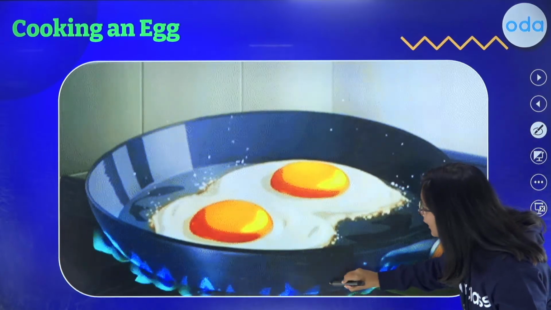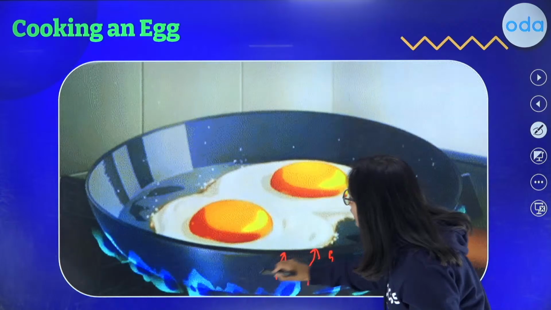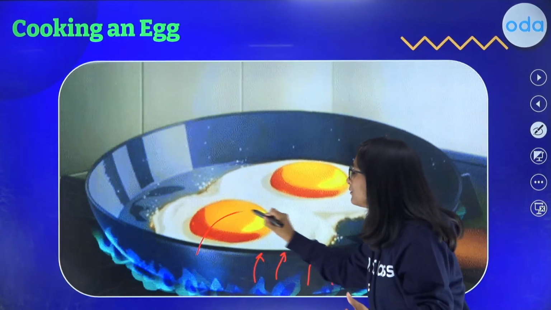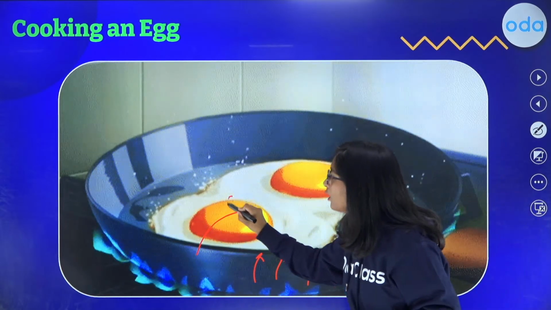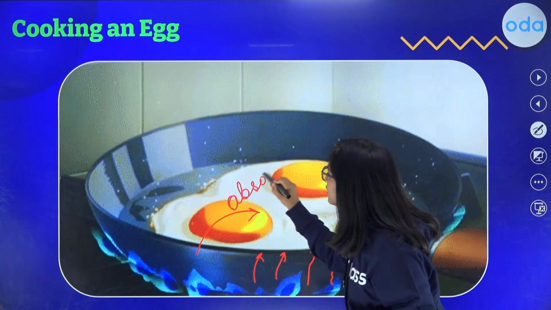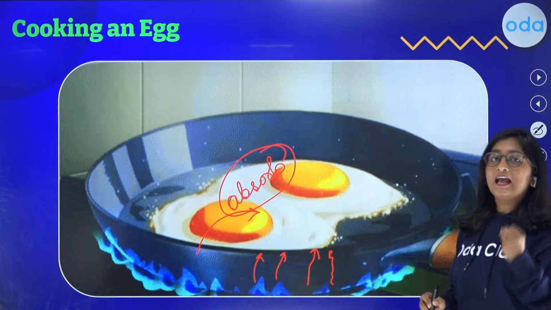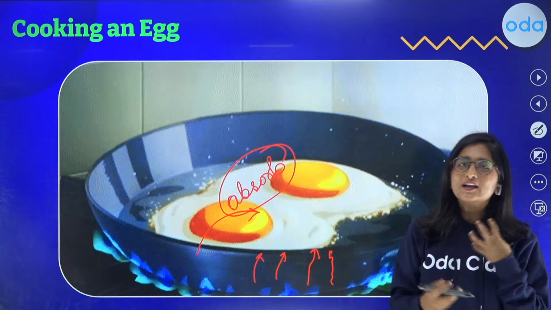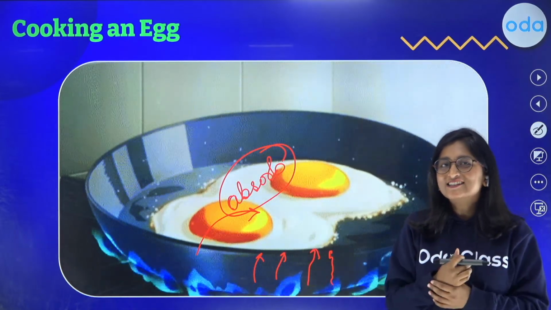The heat energy from the stove is being there. Now, what is happening? The egg is going to absorb the same released energy from the fuel. They all are going to absorb the heat energy. Thus, we can say that cooking an egg, or cooking, is an example of what? It is an example of endothermic reaction.